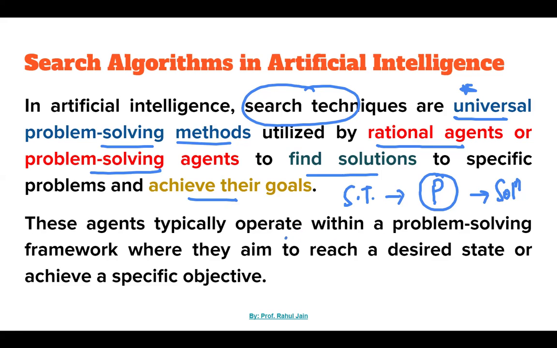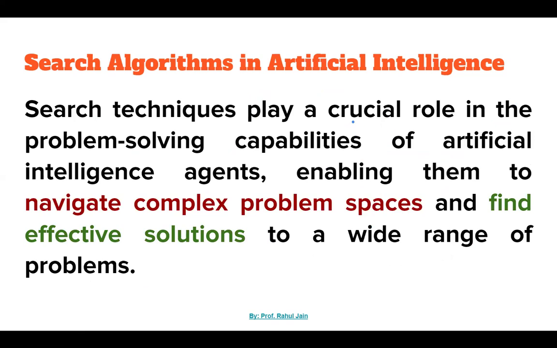These agents typically operate within a problem-solving framework where they aim to reach a desired state or achieve a specific objective. Search techniques play a crucial role in the problem-solving capabilities of AI agents, enabling them to navigate through complex problem spaces and find effective solutions. Multiple solutions can exist, but they have to navigate through all the spaces and then find out which is the effective one, in a wide range of problems.